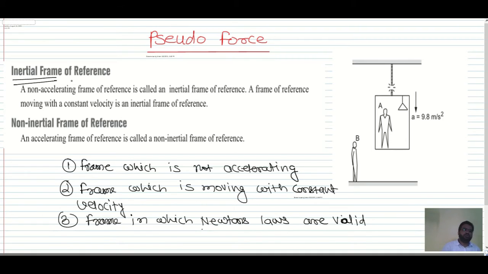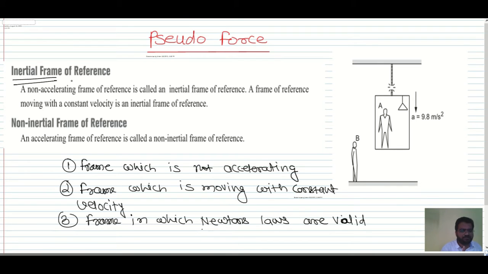So the inertial frame of reference is the frame which is moving with constant velocity, not accelerating, in which Newton's laws are valid. Why am I emphasizing this? Because if you understand these two terms, inertial and non-inertial frame of reference, you can understand pseudo force easily, right?